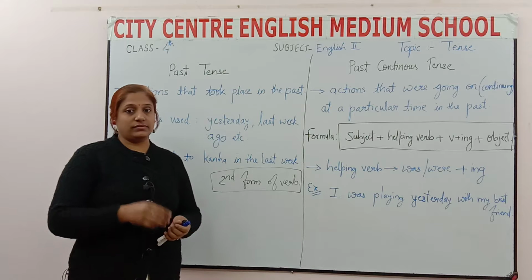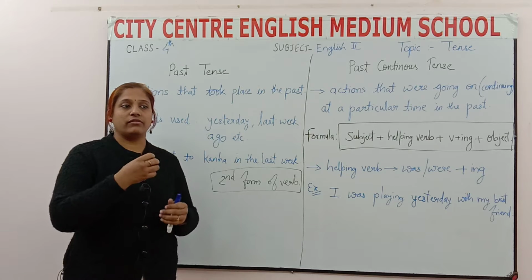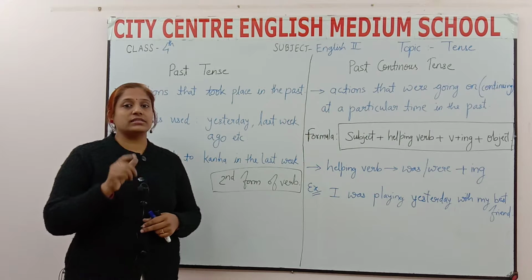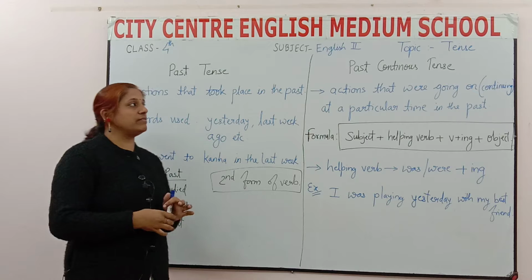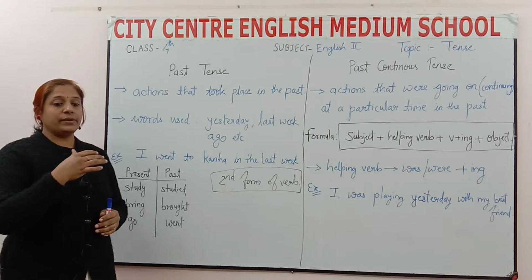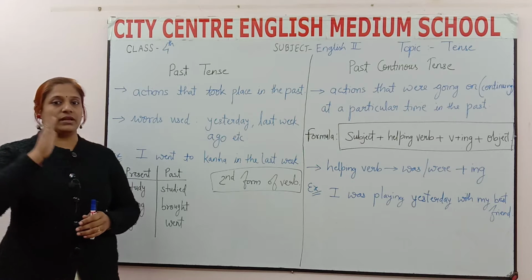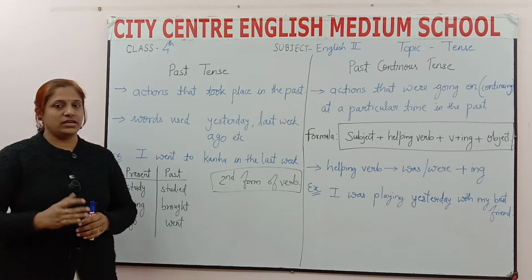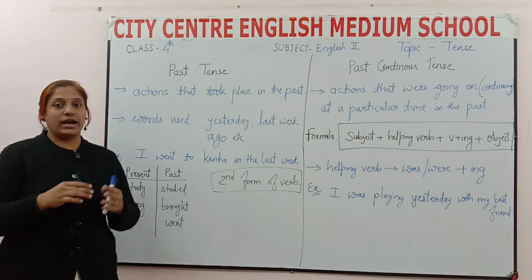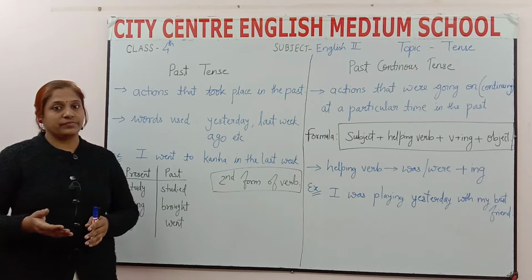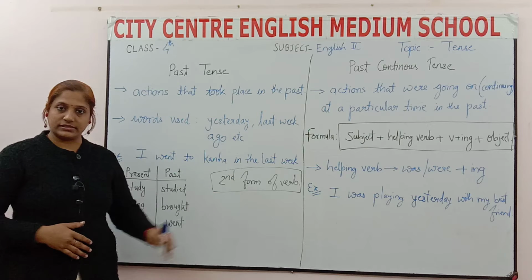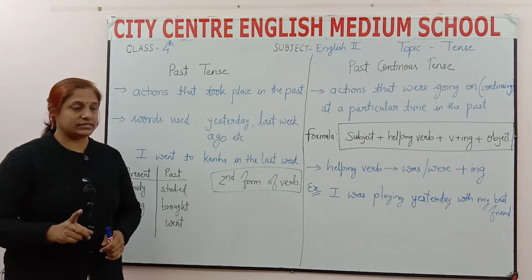In the last class I told you that I walk, I play, I eat, I drink. These are simple present tense. But if we have to make a sentence in past tense, how will we say it? I walked. Walk will become walked, ed, right? Then I eat will become I ate. I drink will become I drank. So the verb's second form will be used in sentences for the past tense.